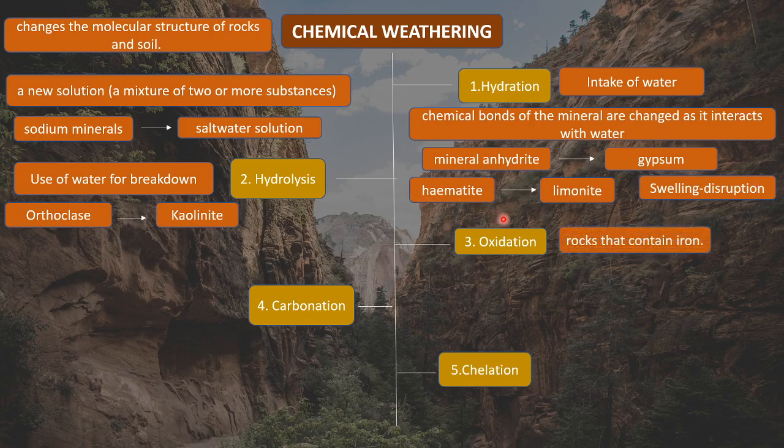Now we understand what is oxidation. Oxidation takes place in rocks where there is iron present. Why? Because oxidation is a process which happens in the presence of oxygen. When iron combines with oxygen, it forms rust, right? This is very basic knowledge. So oxidation will take place in rock which has iron content.